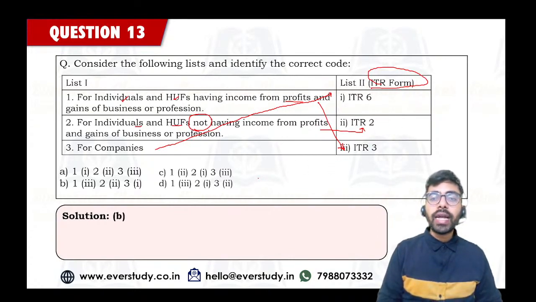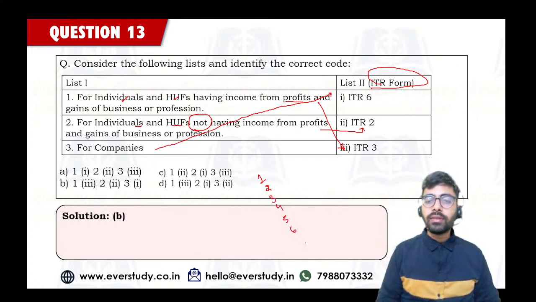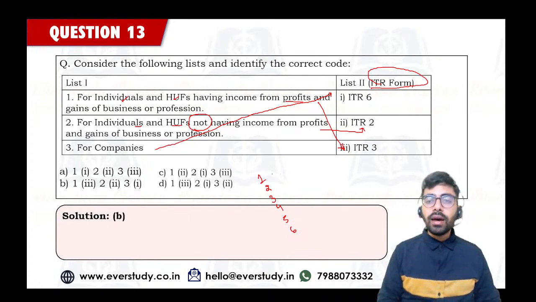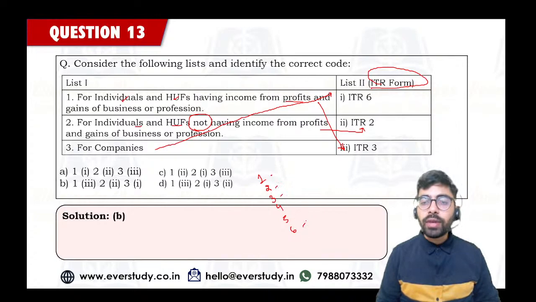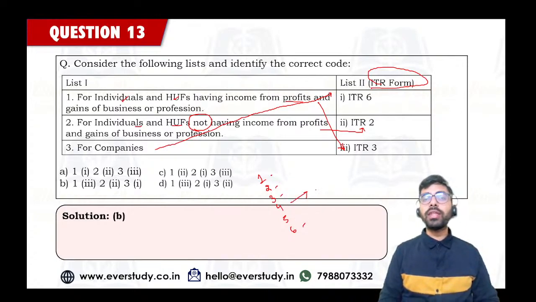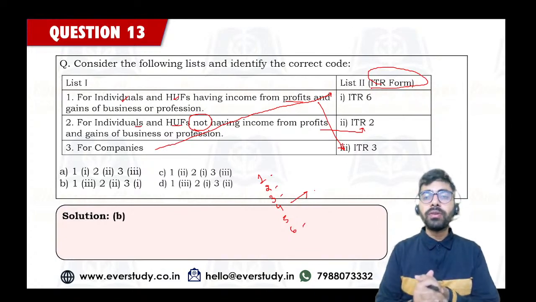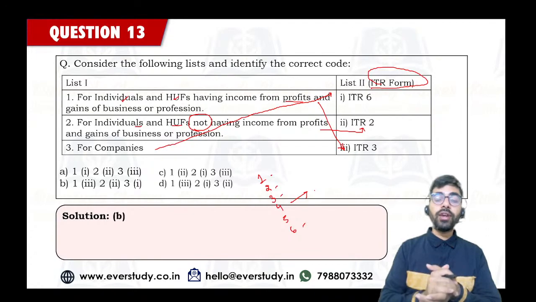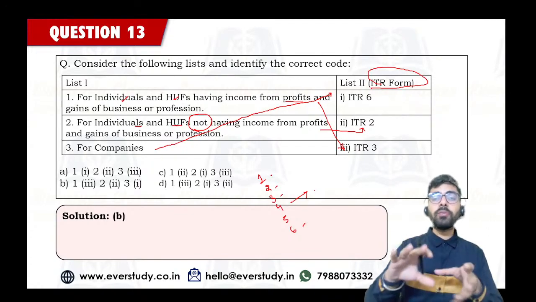So what are the different ITR forms? ITR 1 normally salary के लिए यूज होता है. 2, 3, 4, 5, 6. Okay, ये main ITR forms हमारे पास हैं. So you should be aware about these. 1, 2, 3 and 6 we have already discussed. 4 जो है, it is used for presumptive income if you are using the presumptive taxation provisions under 44AD, 44AE, like 6% or 8%.